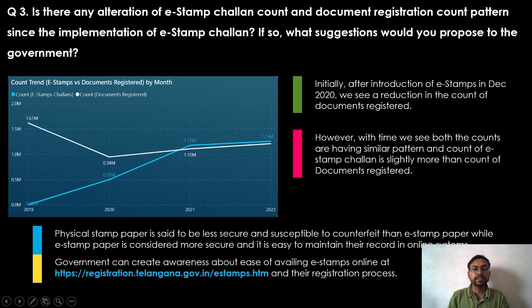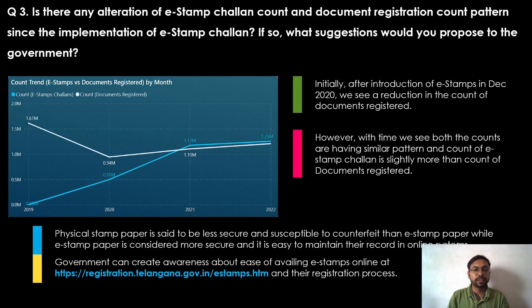Question 3. Is there any alteration of stamp challan count and document registration count pattern since the implementation of e-stamp challan? Yes, initially after introduction of e-stamps in December 2020, we see reduction in the count of documents registered. However, with time, we see both the counts are having similar pattern and count of e-stamp challan is slightly more than the count of documents registered.